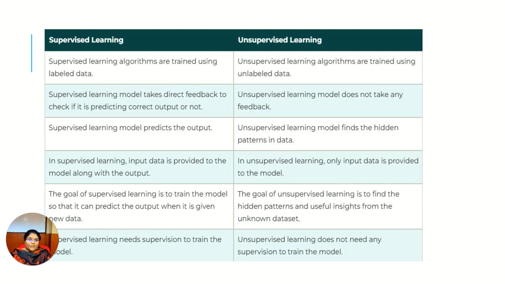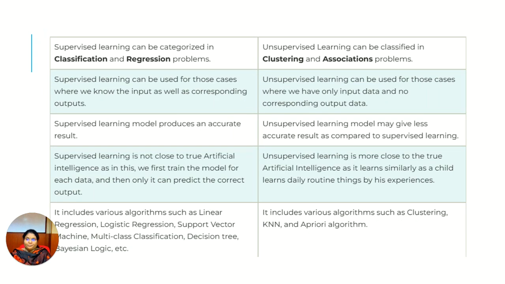And the goal of unsupervised learning is to find the hidden patterns and give us useful insights derived from those patterns, because the dataset itself is unknown to us. Supervised learning needs the supervision of a person to train the model. Unsupervised learning does not need any supervision. And the next difference is that supervised learning can be classified into major categories: we can do classification and we can do regression. But in unsupervised learning, we can do clustering as well as association problems.